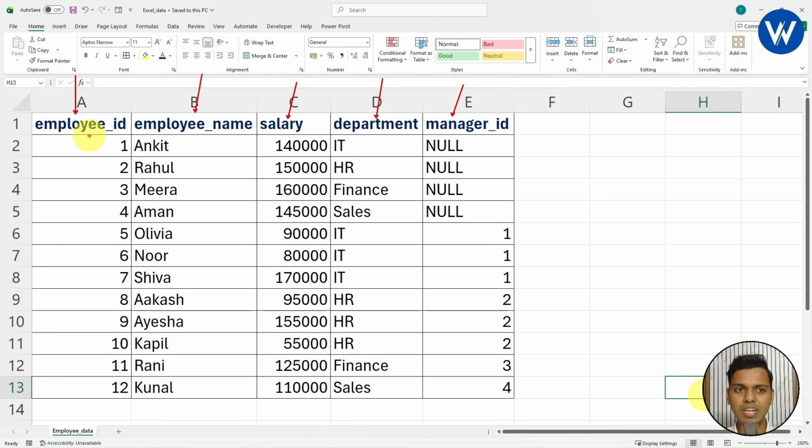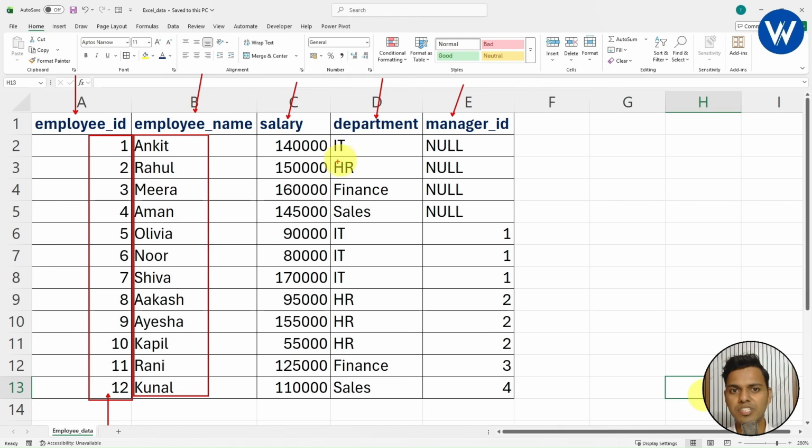Okay. Here we can see the employee ID of each employee name. Here we can see the employee name. Perfect. So for each employee name, we can see the unique employee ID. Employee IDs are from 1, 2, 3, 4 till 12. Next, we can see the salary for each employee. Perfect. Next, we can see the department. Inside this department, we can see 4 different departments such as IT, HR, finance, and sales. So basically, we can see total 4 departments are available in this employee data set.